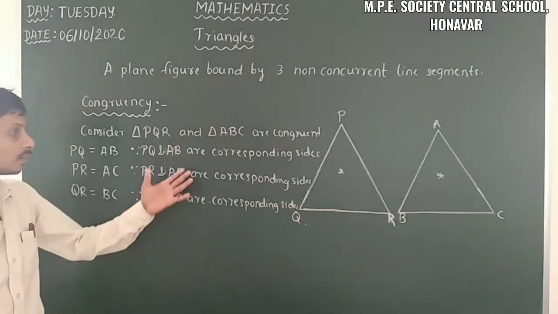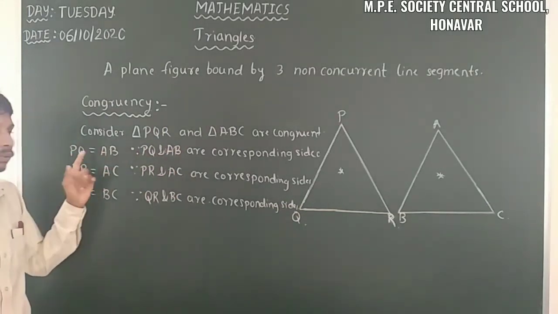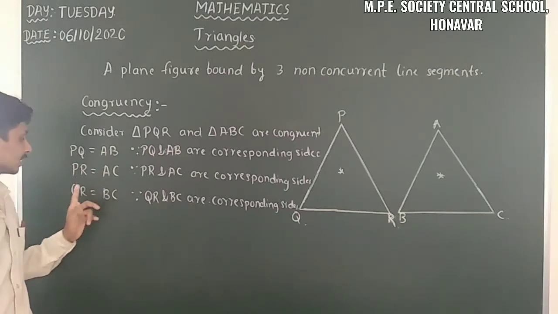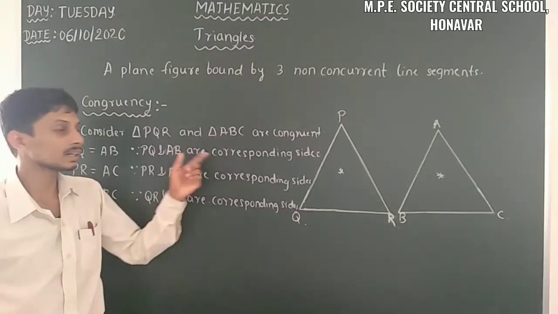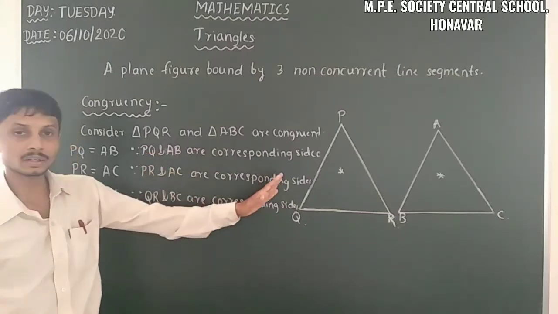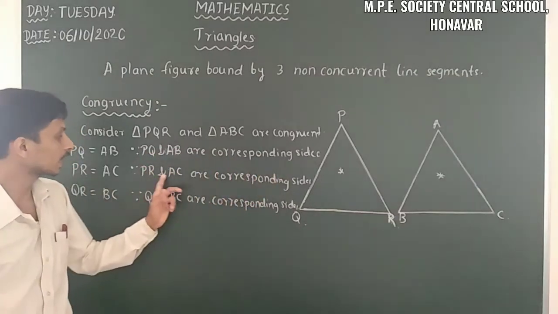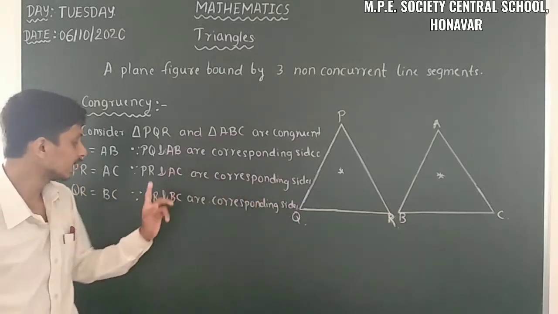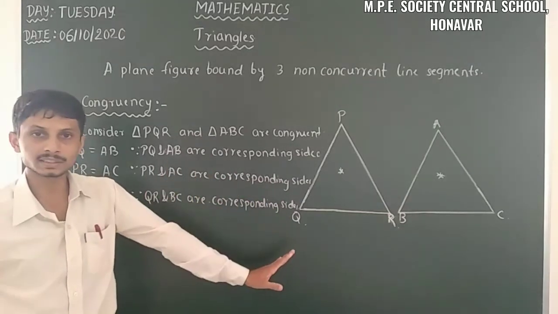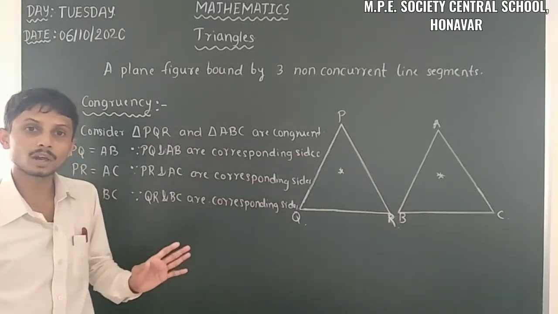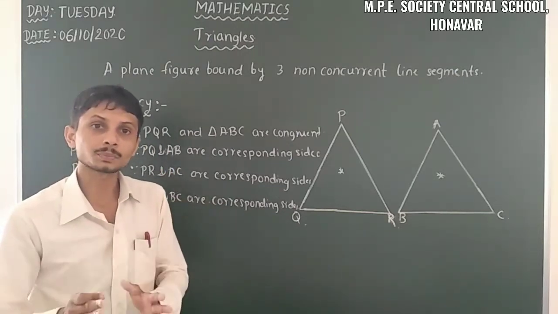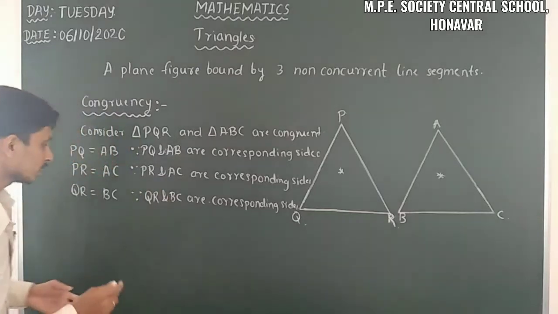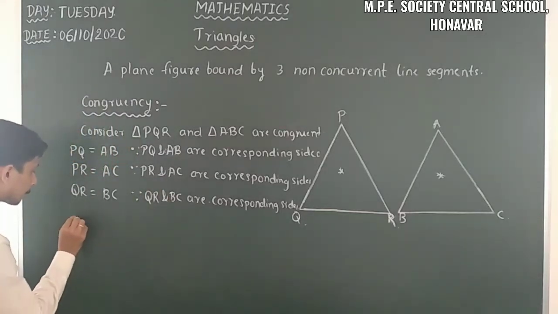So these are equal. Here PQ is equal to AB, PR is equal to AC, QR is equal to BC. Here I wrote that PQ and AB are corresponding sides, PR and AC are corresponding sides, and QR and BC are corresponding sides. So we call it congruent corresponding sides.